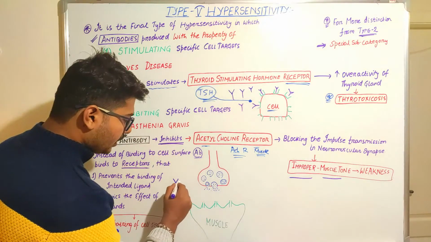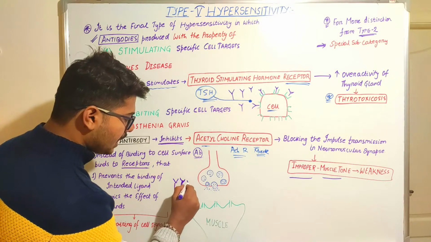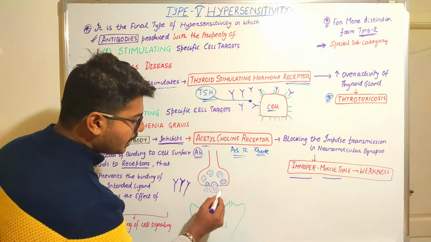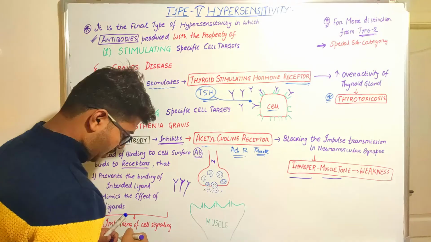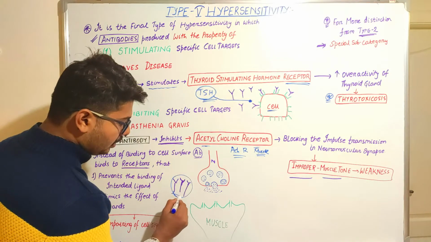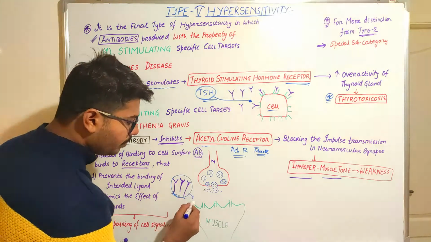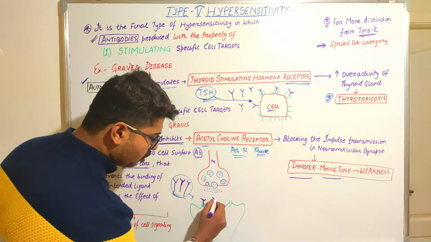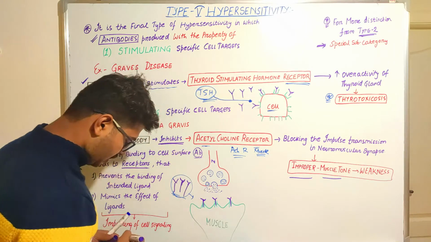So in this condition, these are the antibodies and these are the acetylcholine released from the nerve as neurotransmitters. As the antibodies come and bind to the receptors, what will be next?